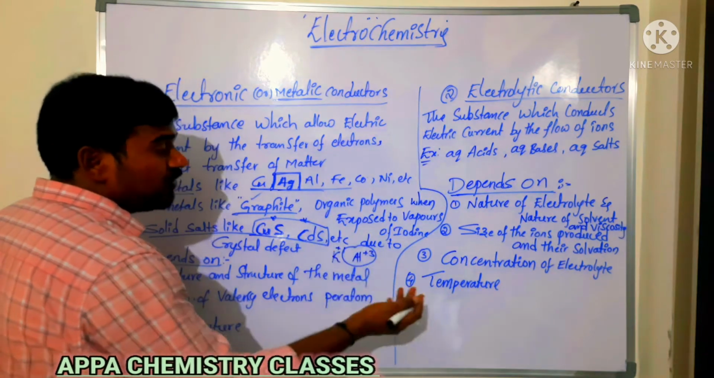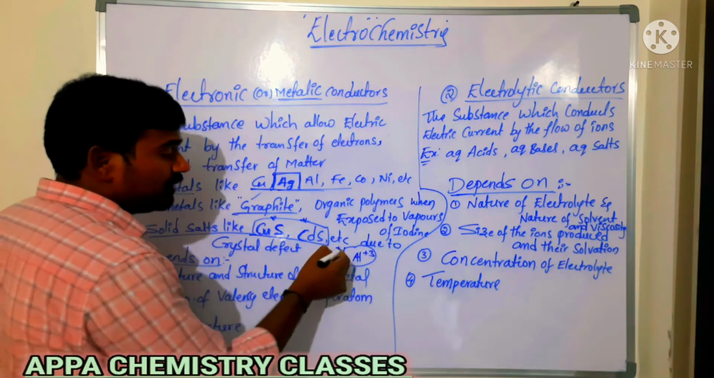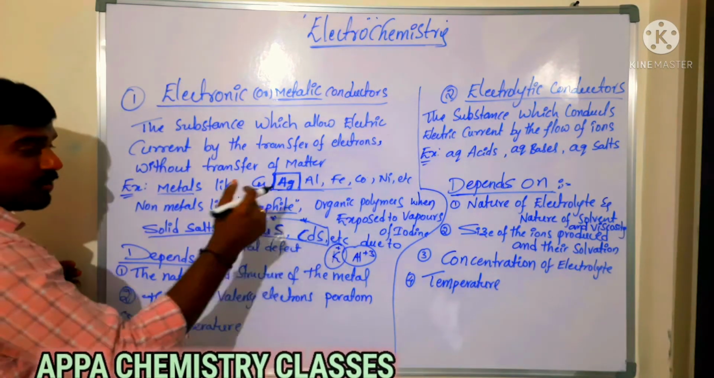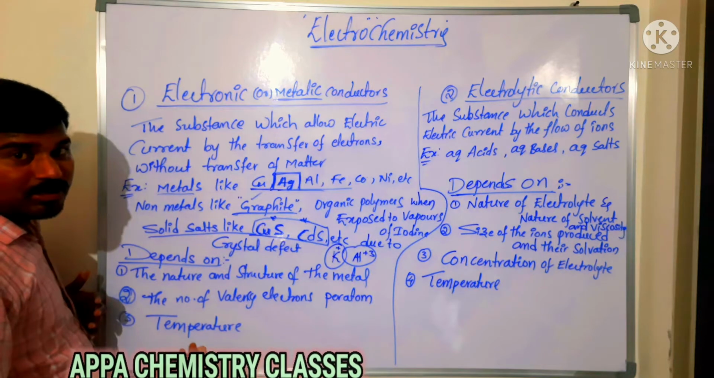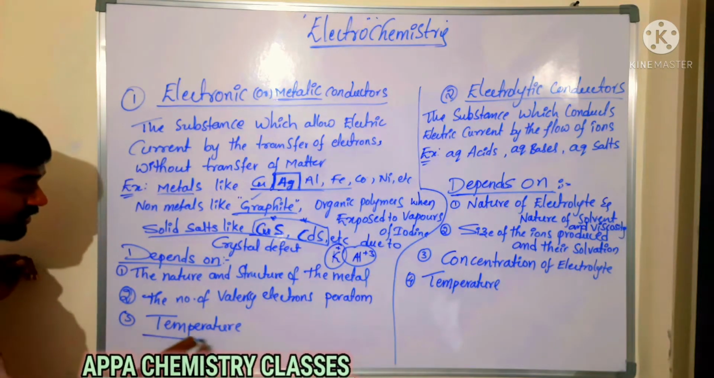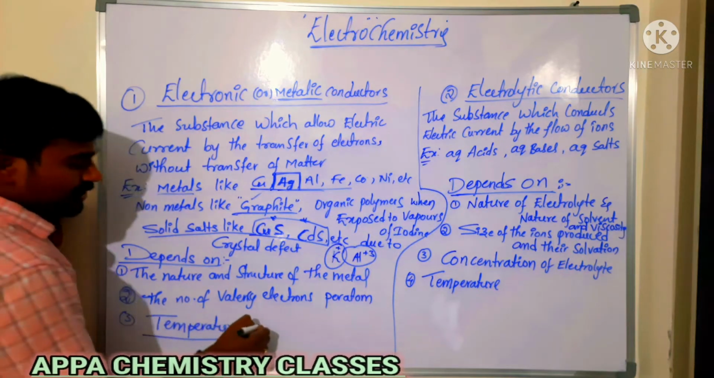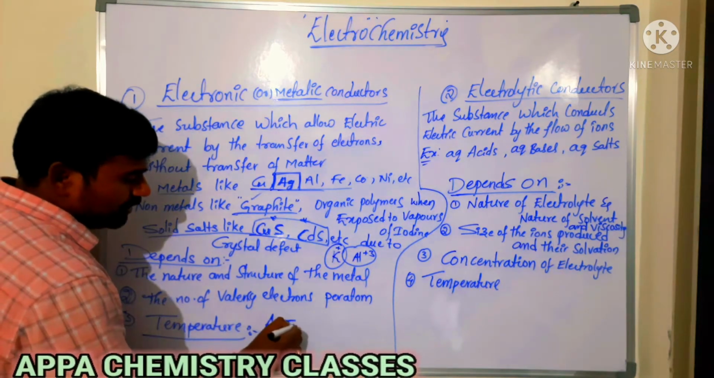So the more the number of valence electrons, the lesser the conductivity. Potassium is more electropositive, so it readily loses electrons. So potassium is a better conductor than aluminium. And it also depends on the temperature, which is very, very important. Now, as temperature increases,